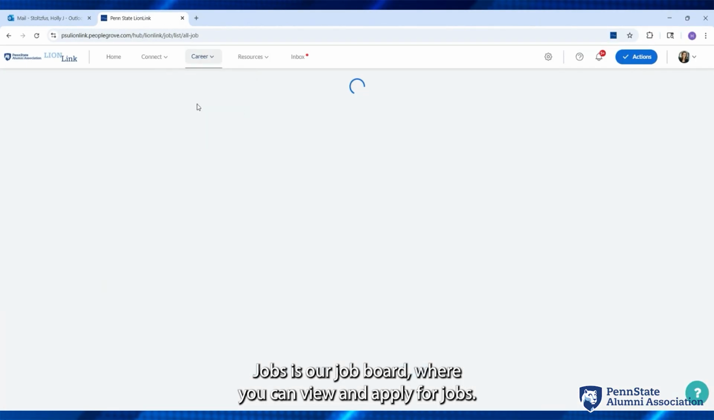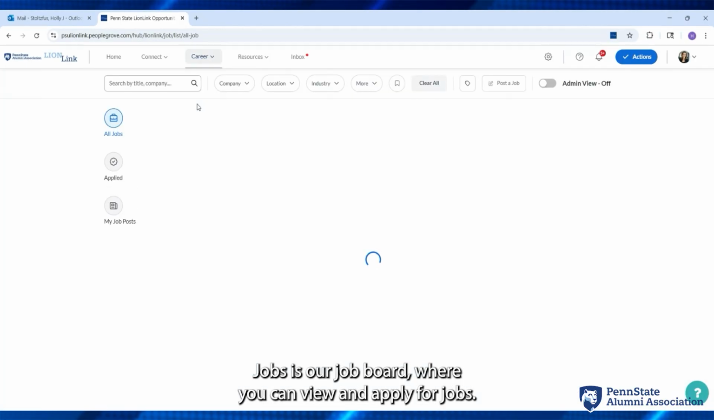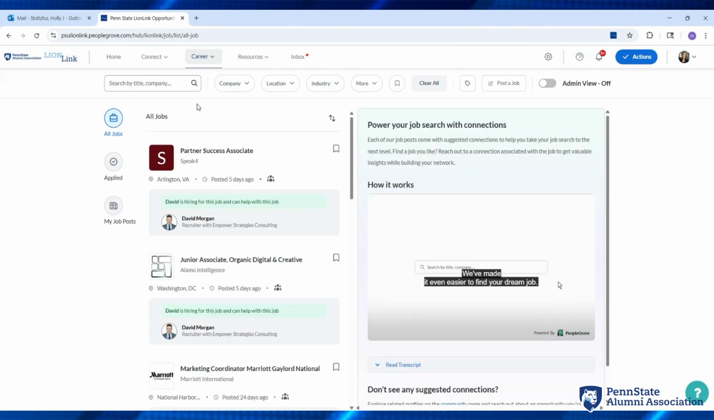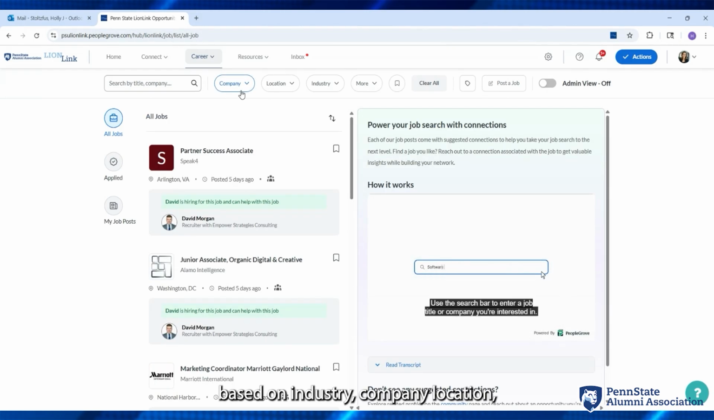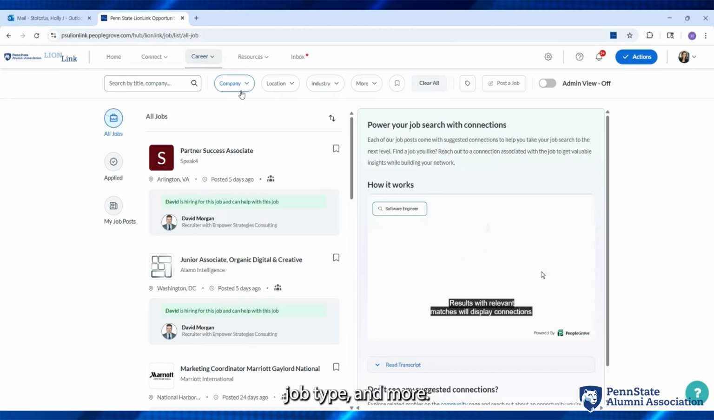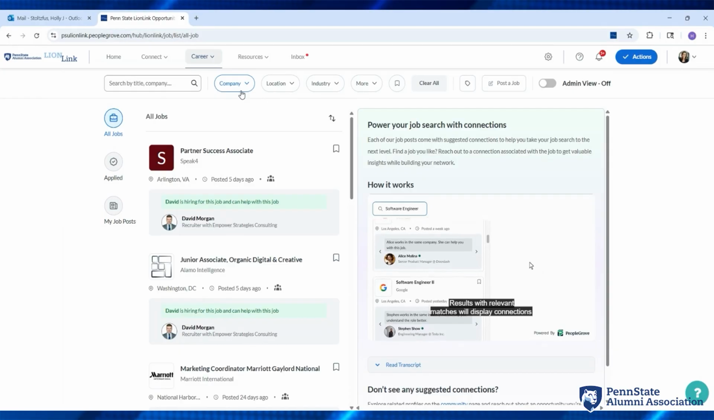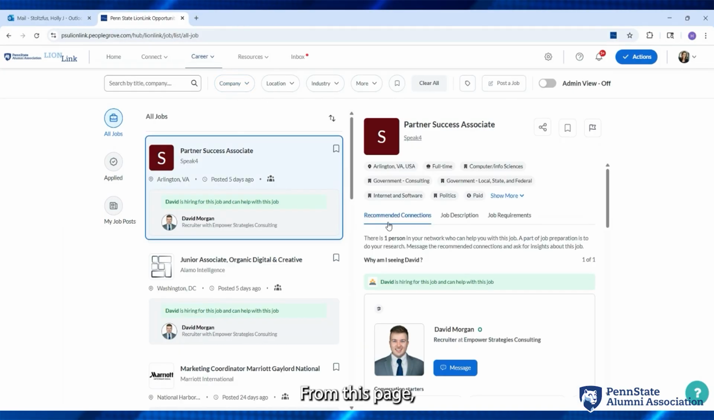Jobs is our job board, where you can view and apply for jobs. Using filters, you will be able to search for jobs based on industry, company, location, job type, and more. From this page, you can view the job description, apply for the job, and connect with the alumni who are familiar with the company or role.